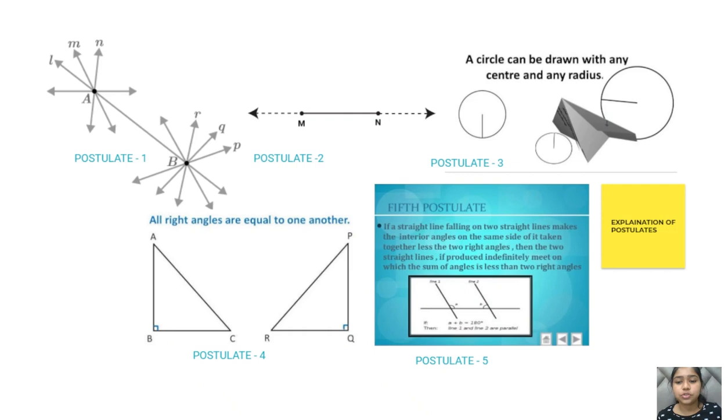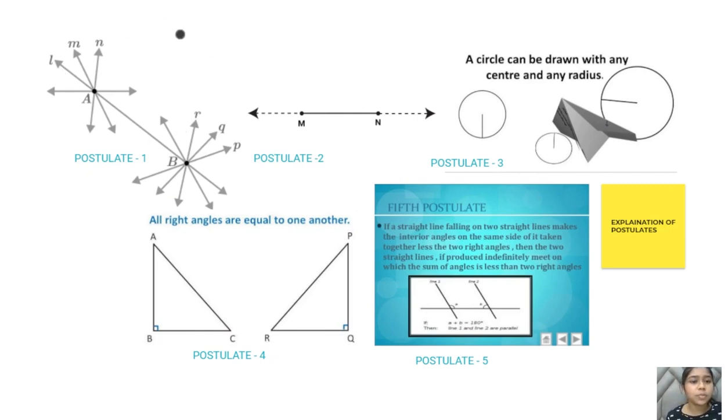Okay, so before going to postulate number 5, we'll first tell you about all the postulates we have discussed in the previous slide with the help of pictures, and then I'll come back to you with postulate number 5, which is a little bit complicated and requires the drawing of some pictures, right?